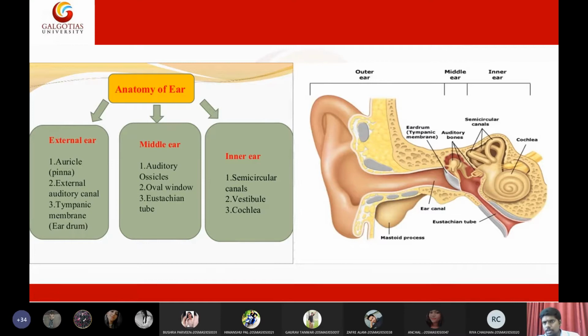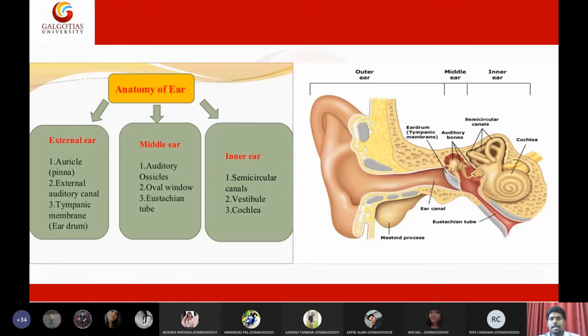Now, this inner ear is composed of two components, a membranous component and a bony component. Together, the bony component and membranous component make this inner ear. That we will discuss when I'm moving forward. Is everything clear so far? I made it somewhat more complicated.